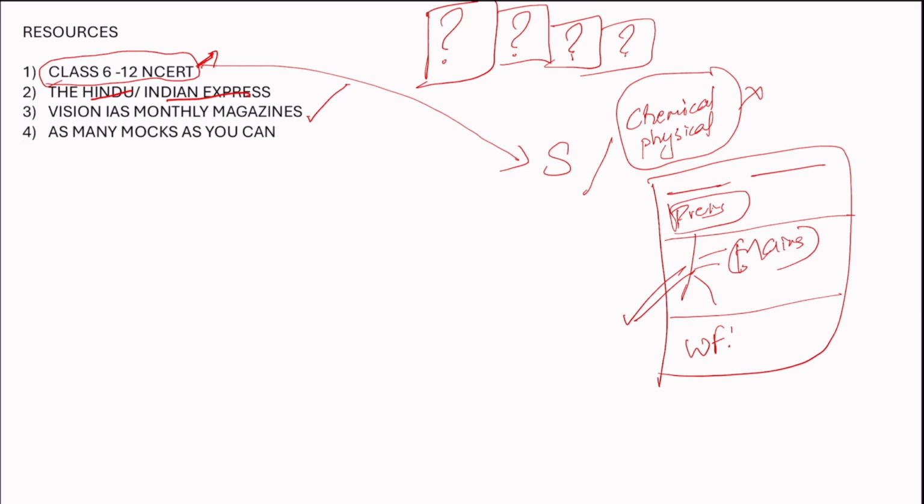And last but not the least, and the most important thing is give as many mocks as you can. Because when you start giving mocks, that is where your brain activates and analyzes your paper and you'll understand where you're lacking. So, this is about science and technology.